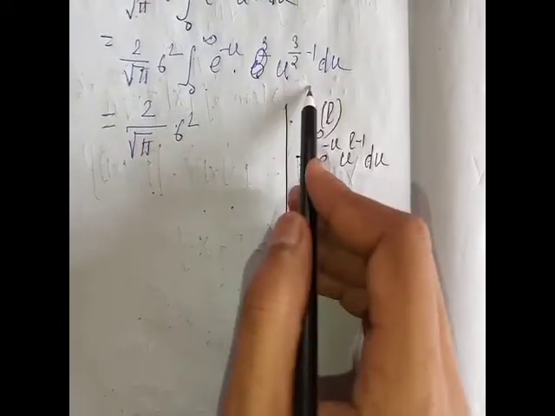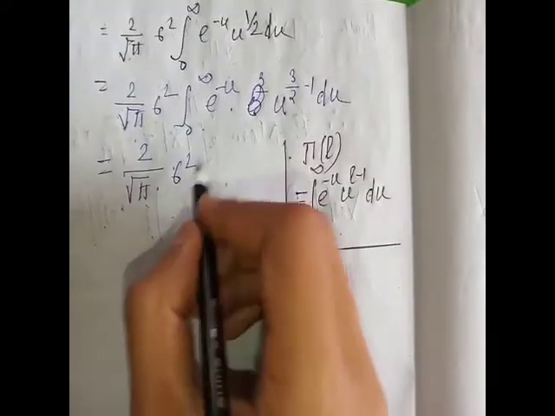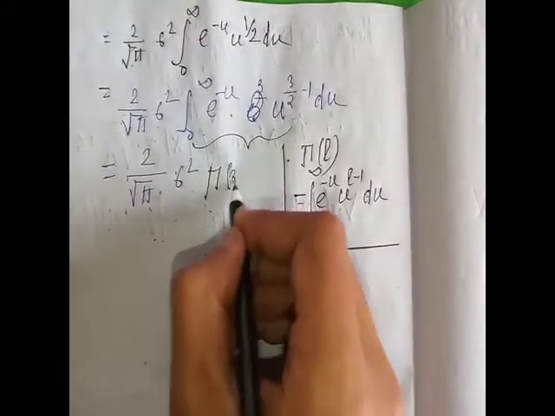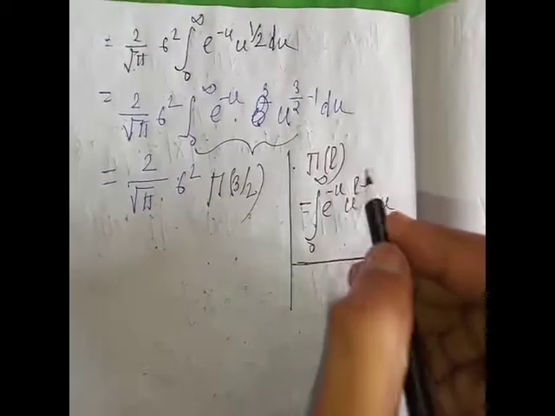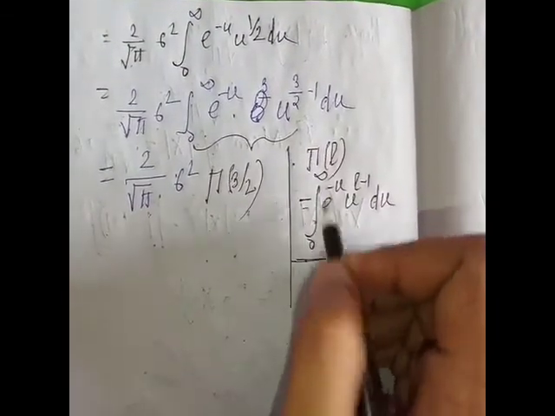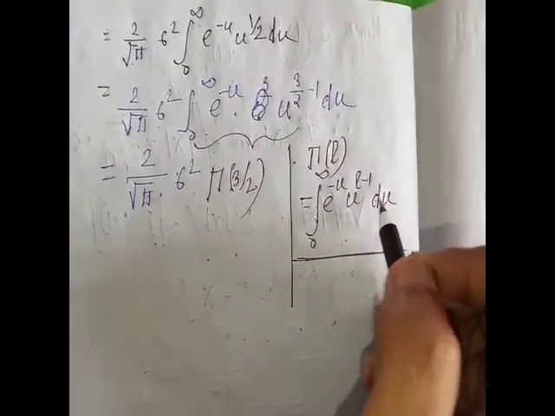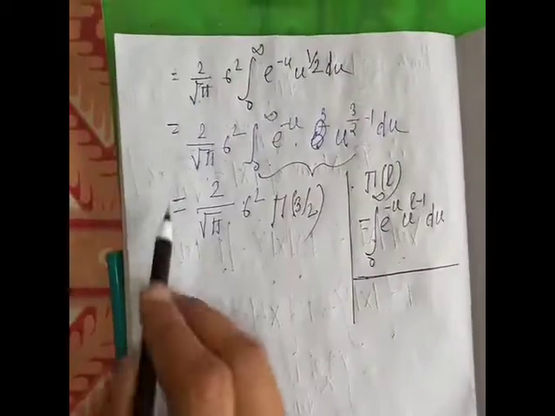So compare this, this is the gamma 3 by 2. If we put L as 3 by 2 we get 0 to infinity e to the power minus u, u to the power 3 by 2 minus 1 du. So this is gamma 3 by 2.